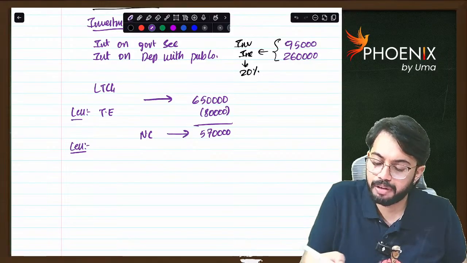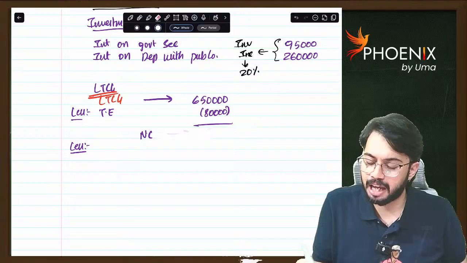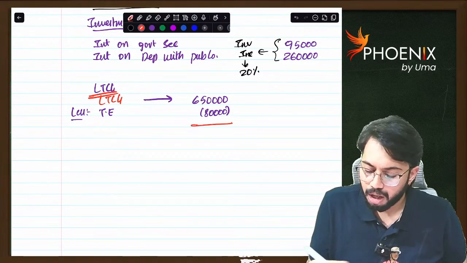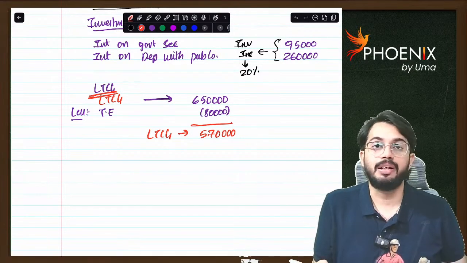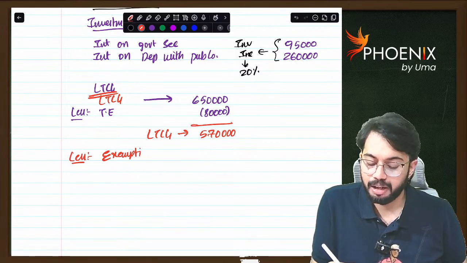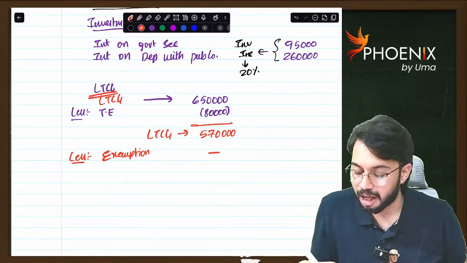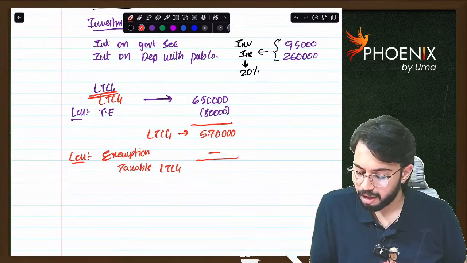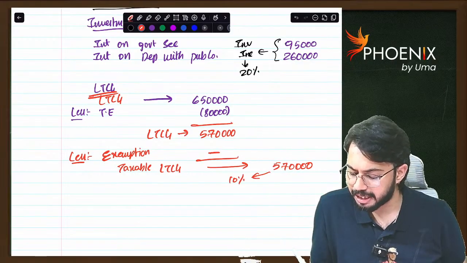So this is not full value of consideration, this is long-term capital gain only. So long-term capital gain is 6,50,000. Transfer expenses are 80,000. So after deduction of transfer expenses, long-term capital gain is 5,70,000. From this, can we claim exemption? Exemption is not available. Why? Because reinvestment was made after 6 months. Are you able to understand? So taxable long-term capital gain is 5,70,000 rupees. On long-term capital gain, applicable tax rate is 10%.